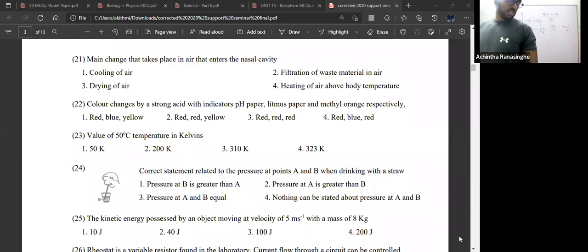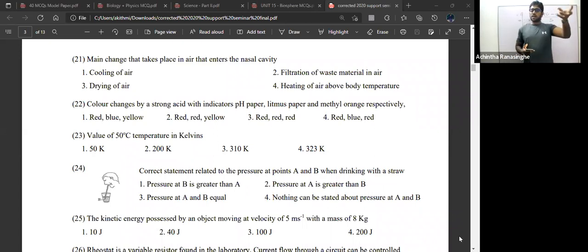The main change that takes place in the air that enters the nasal cavity is heating and humidification. That's the main process. The air is humidified and heated so that it passes easily through the lungs.